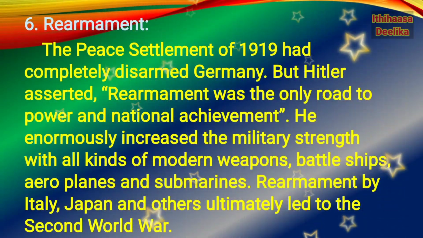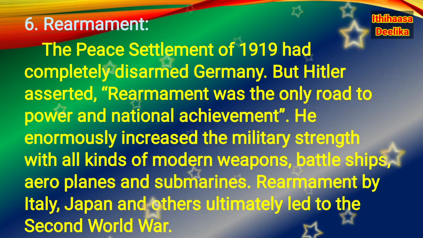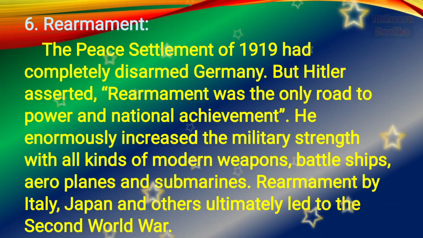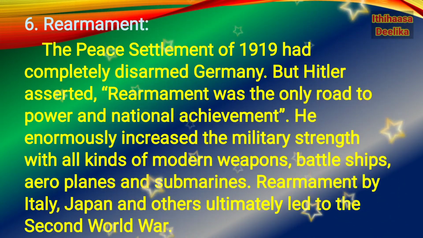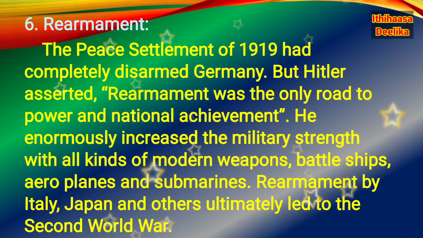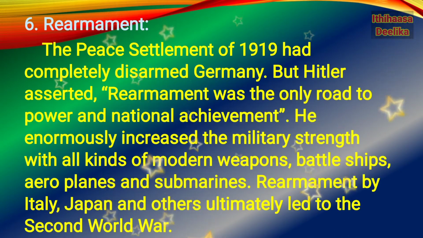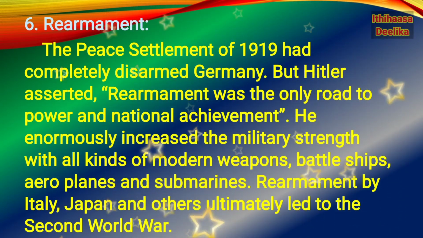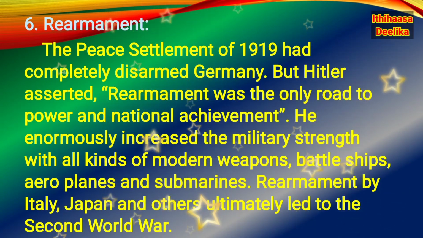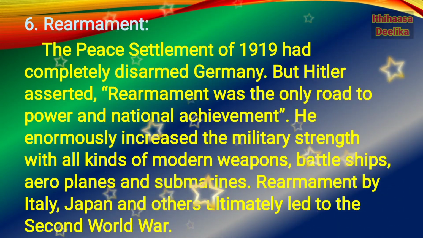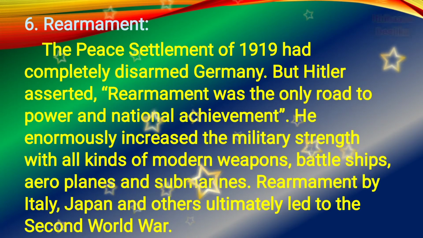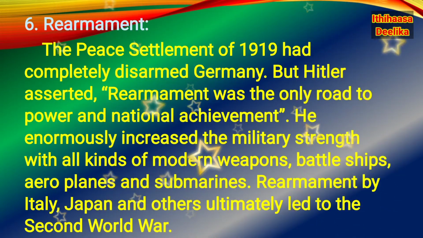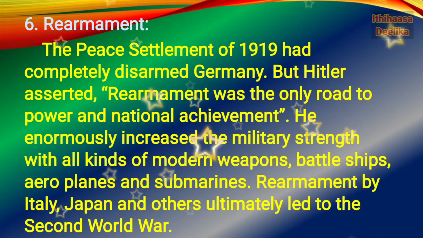Then sixth one, rearmament. The peace settlement of 1919, that is the Paris Peace Conference of 1919, had completely disarmed Germany. But Hitler asserted that rearmament was the only road to power and national achievement.